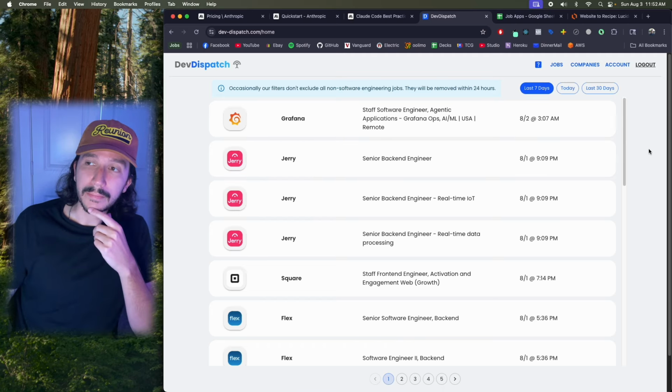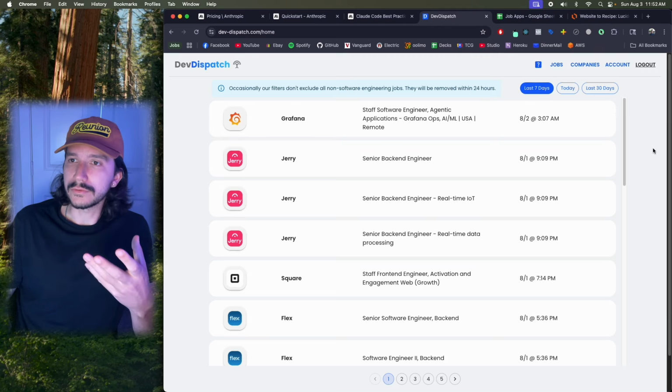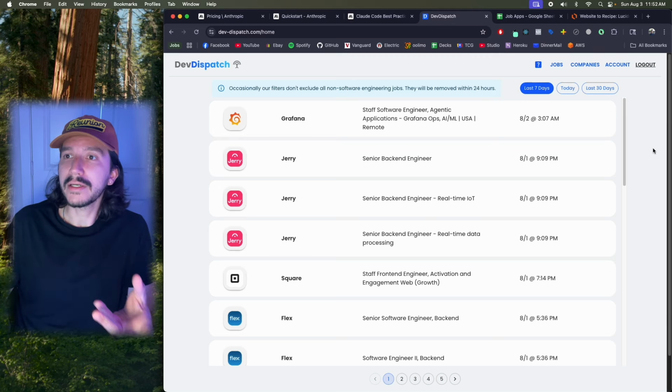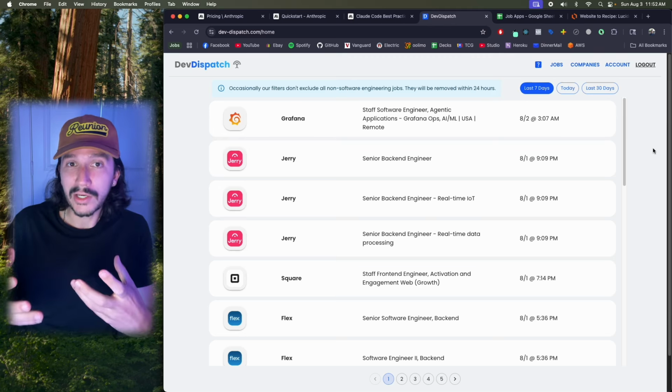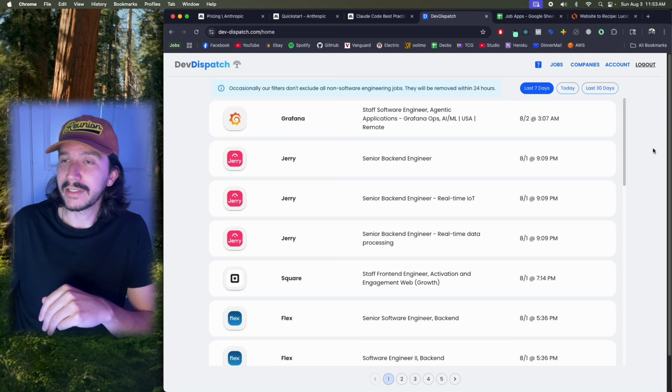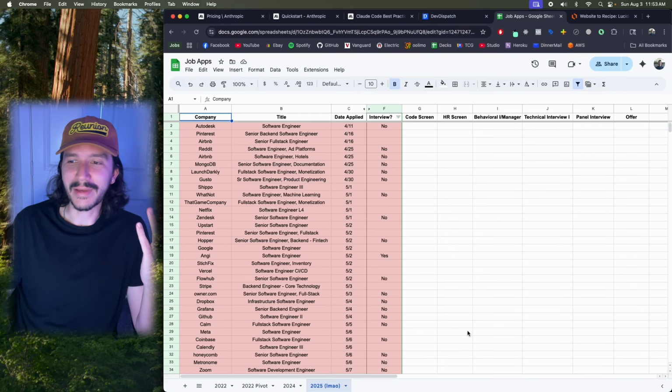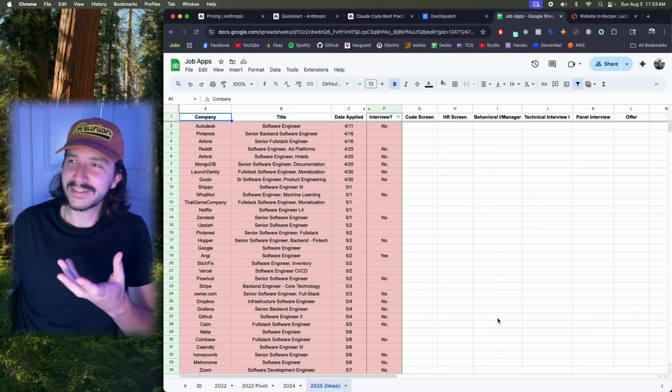Hopefully nobody's working on the weekend, but it's really nice to just be able to see all these jobs coming in real time. But it would also be really nice if you could track which jobs you have applied to. And so as I've applied to jobs over the past 5 years or so, I have used a Google spreadsheet to keep track of all this information.